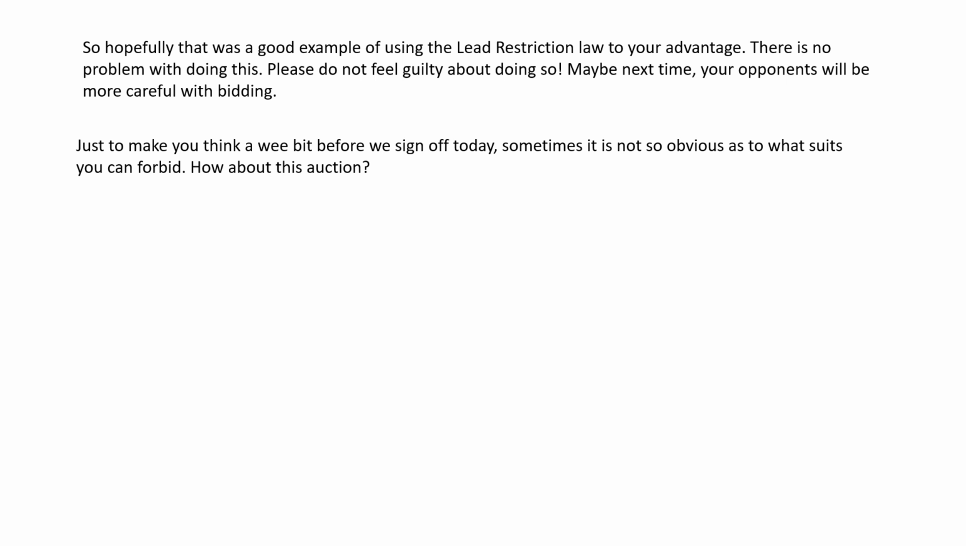Just to make you think a wee bit before we sign off today, sometimes it is not so obvious as to what suits you can forbid. How about this auction? 1 diamond by North, 2 diamonds by East, 3 diamonds by South, 3 clubs by West. Insufficient, not accepted, and substituted with 3 hearts, 3 no trumps by North, and then all pass.